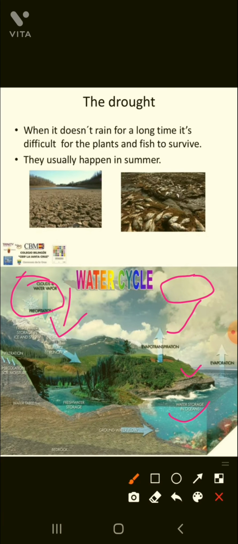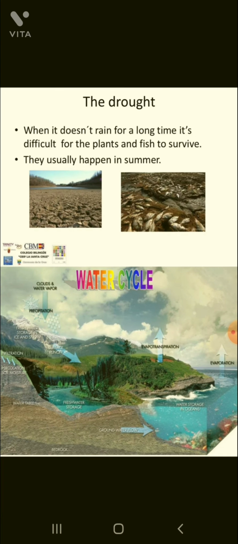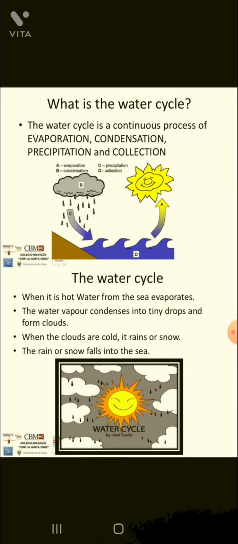वाटर ऊपर जाता है इवापोरेशन के थ्रू और कंडेंसेशन होता है, प्रेसिपिटेशन होता है और again it comes in the form of rain, flakes, snowfall. In this form it comes again. Okay, what is the water cycle? It is the continuous process of evaporation, condensation, precipitation and collection. When it is hot, water from the sea evaporates, and the water vapor condenses into tiny drops and forms clouds.